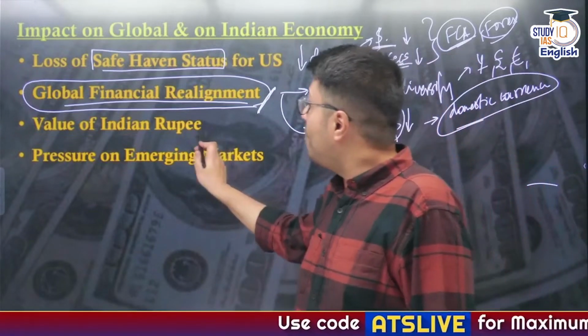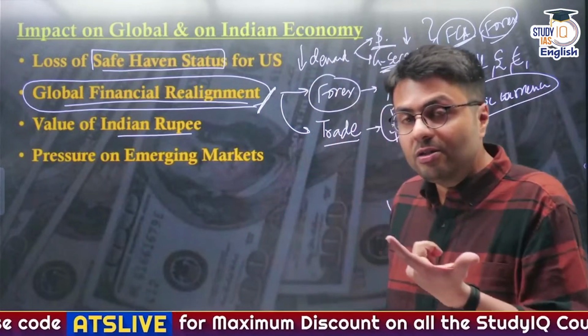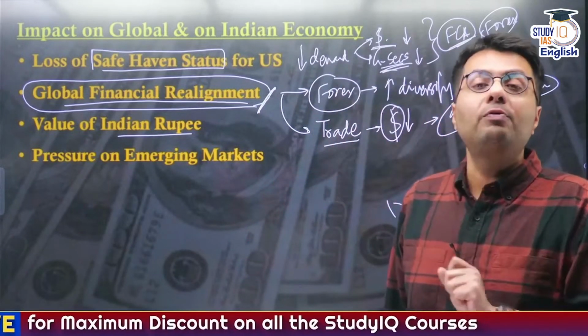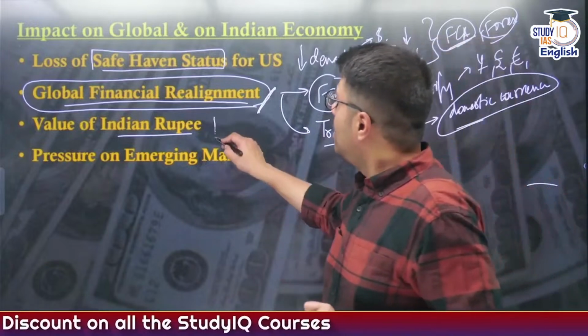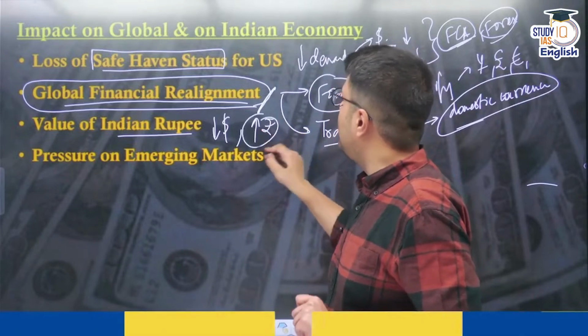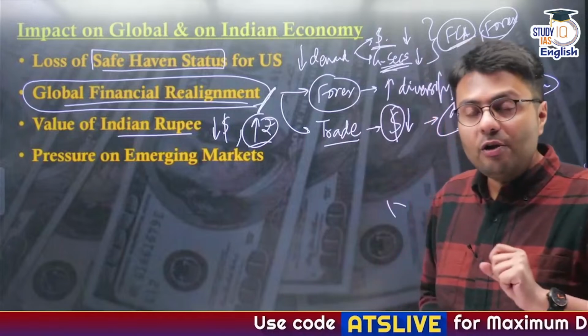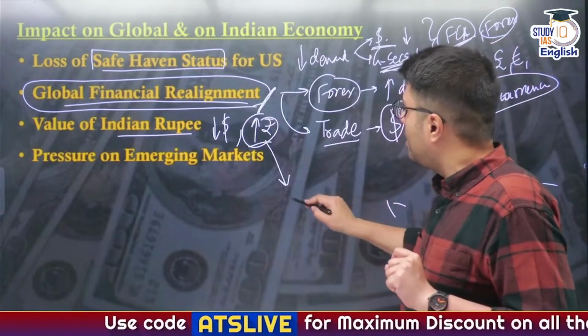Now, what about the value of the Indian rupee? So naturally, the value of the Indian rupee is pegged with other currencies. Most importantly, it is also pegged with the US dollar. So whenever the value of the US dollar declines, naturally it will lead to appreciation in the value of the Indian rupee. And when appreciation of the value of the Indian rupee happens, there are two consequences.